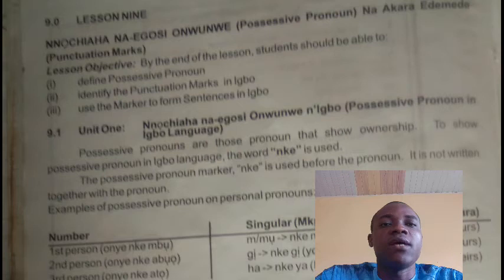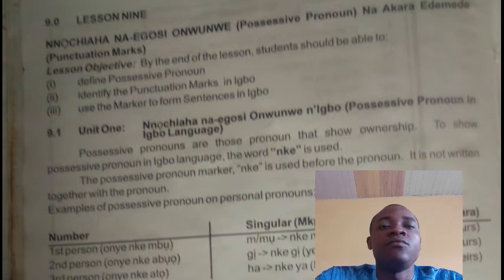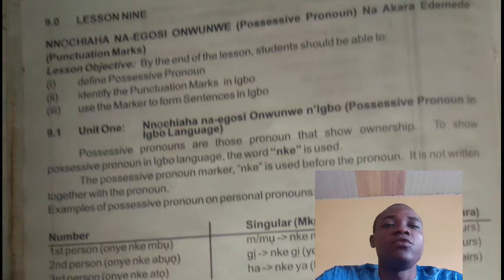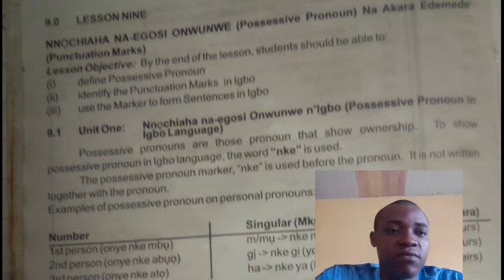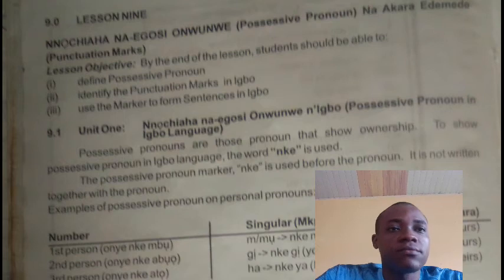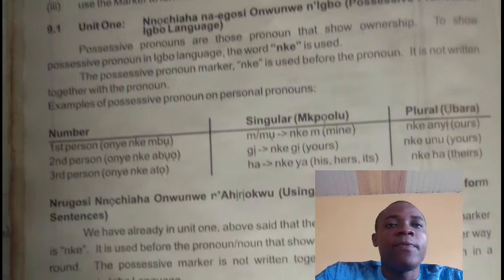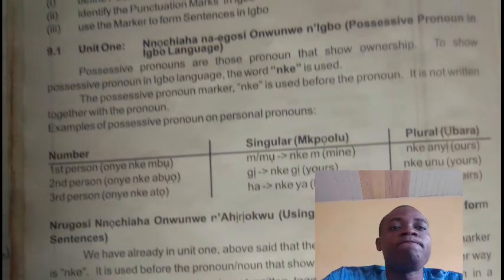Today we'll be looking at Nnochiaha na-egosi onwunwe, that is possessive pronoun. Pronoun in Igbo is called Nnochiaha. That's possessive pronoun, Nnochiaha na-egosi onwunwe, as opposed to possess something. Alright? Na akara edemede, that is in punctuation marks. That's what we'll be looking at now.